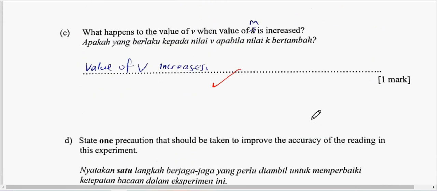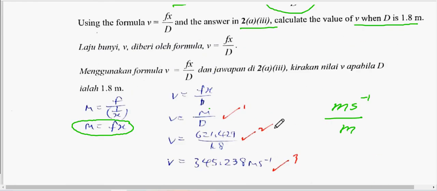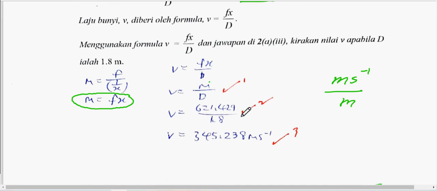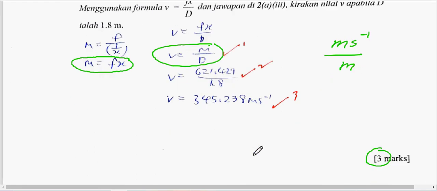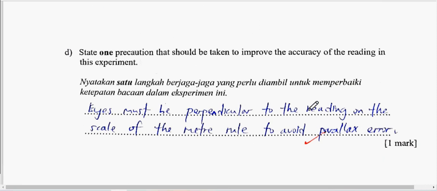Now, what happened to the value of V when the value of M increases? Okay, M increases. So just use the formula. What happened to V when M increases? From here we know. So when M increases, V also will increase. Only 1 mark.